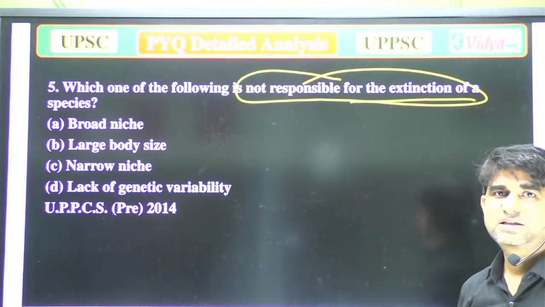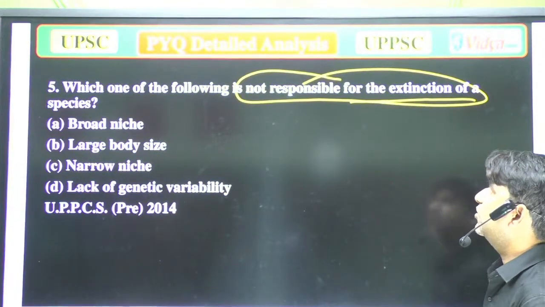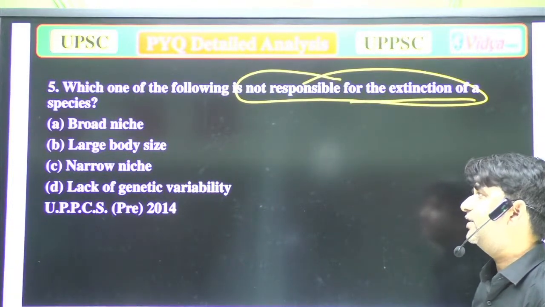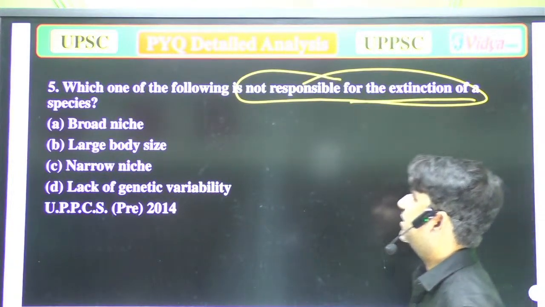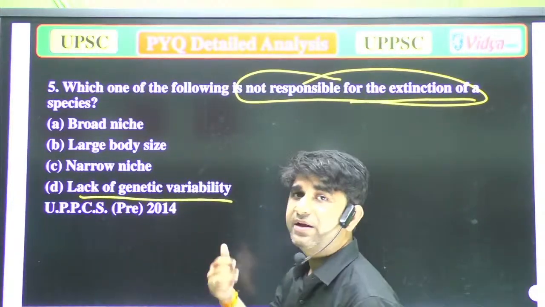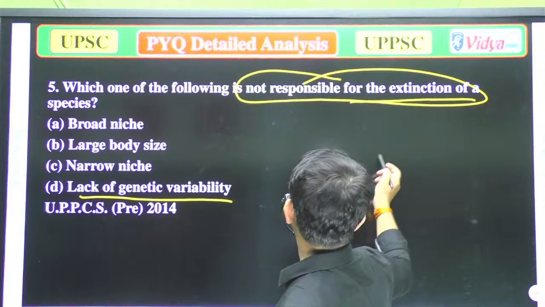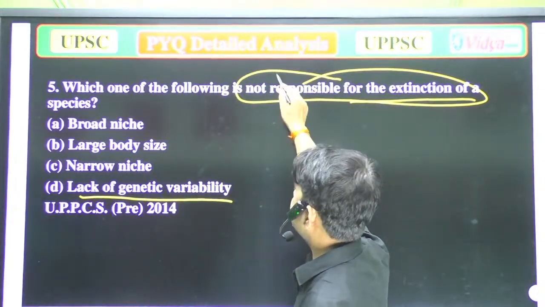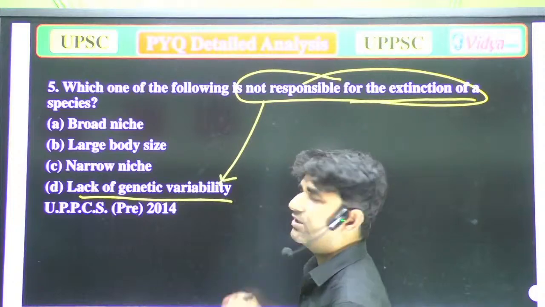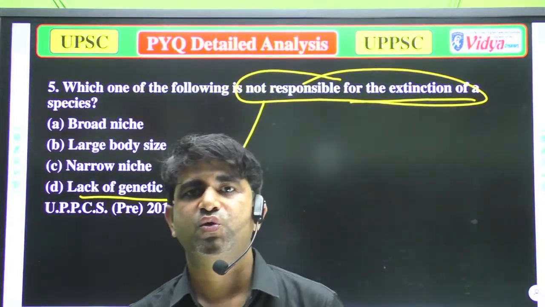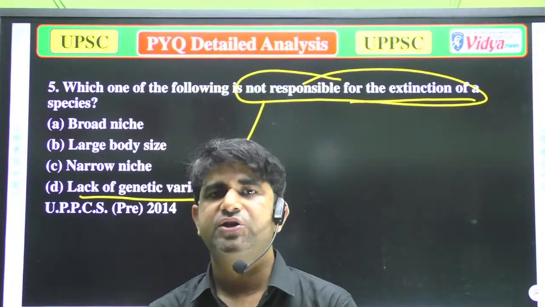So the correct answer is narrow niche. Narrow niche is not responsible. Lack of genetic variability is also responsible for the extinction of species. So it is not responsible, because when you have a huge variability, it will provide a huge variation. So that will be the answer.